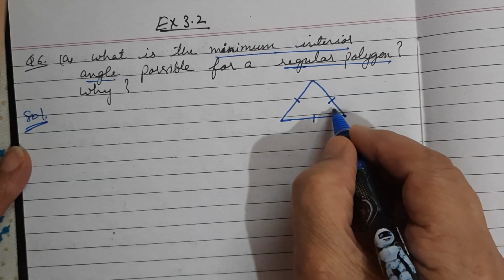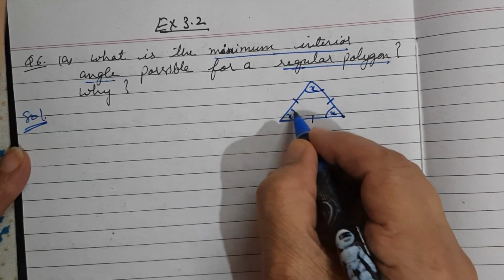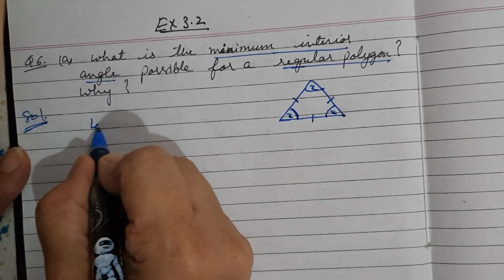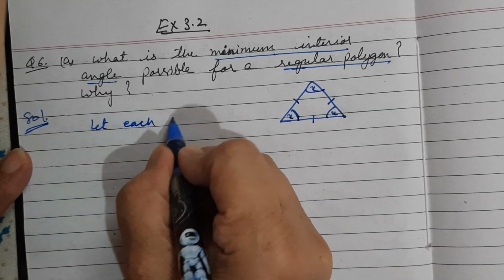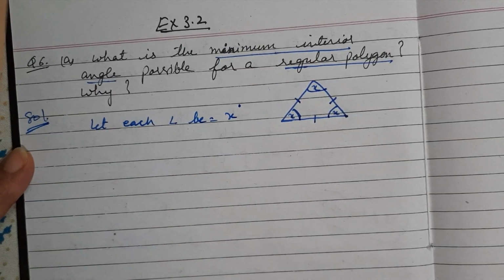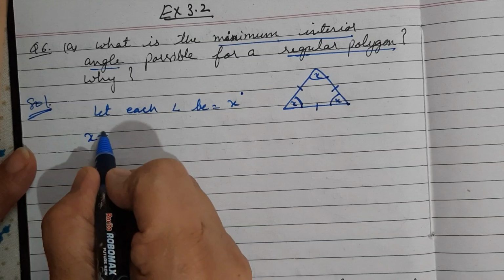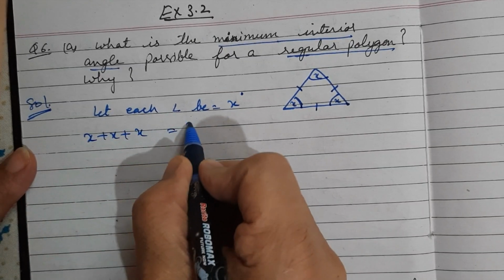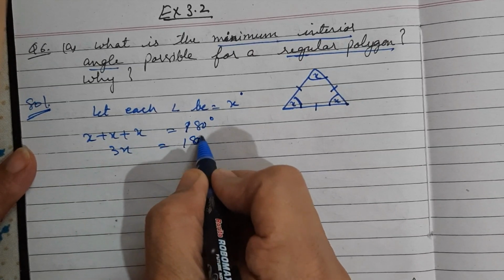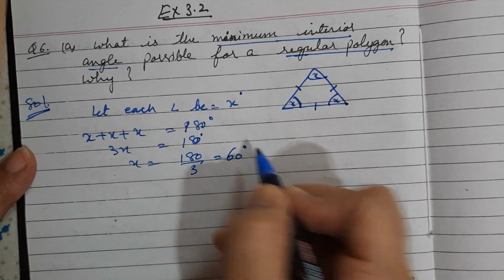So what will be the interior angle of this regular polygon? This is an equilateral triangle. We can suppose that each angle will be x, as we know that regular polygons are equiangular and equilateral. So let each angle be x degrees. We already know that the sum of 3 angles of a triangle is 180 degrees. So x plus x plus x is equal to 180 degrees. 3x is equal to 180 degrees. x is equal to 180 upon 3, 60 degrees.